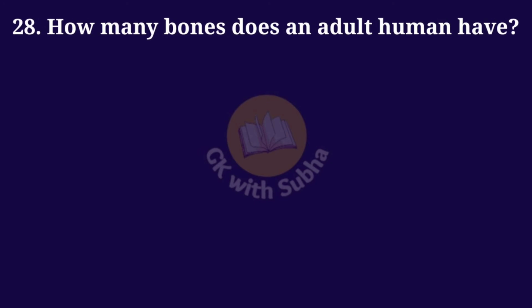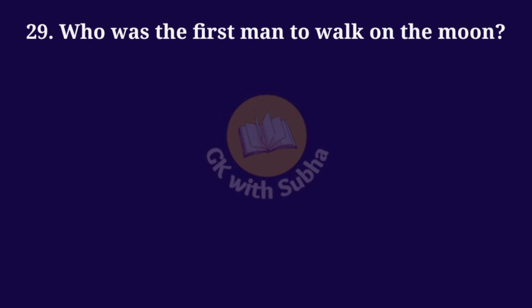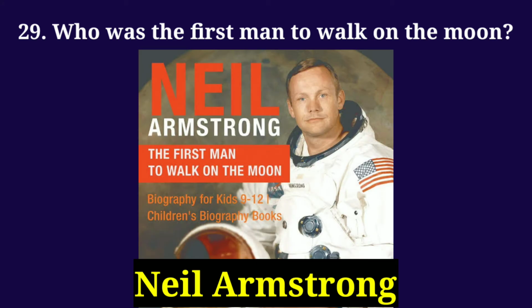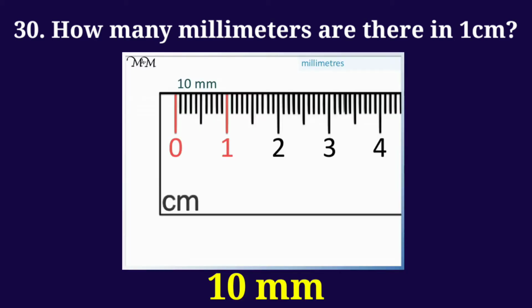How many bones does an adult human have? Answer: 206 bones. Who was the first man to walk on the moon? Answer: Neil Armstrong. How many millimeters are there in 1 centimeter? Answer: 10 millimeters.